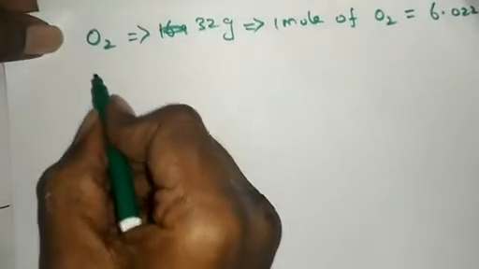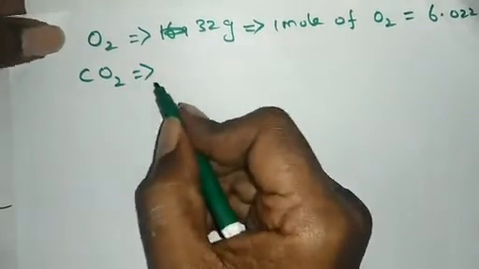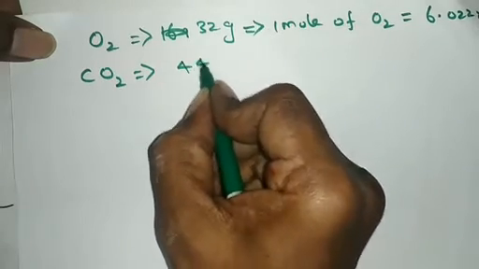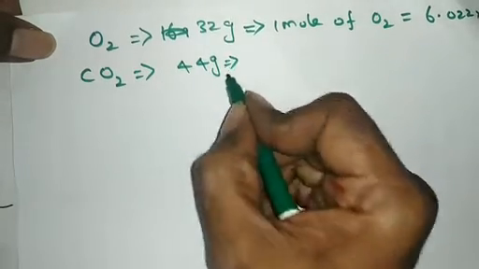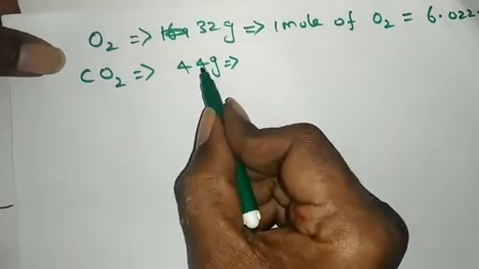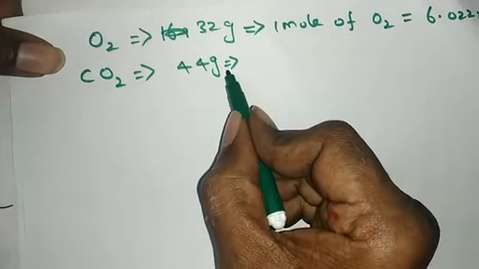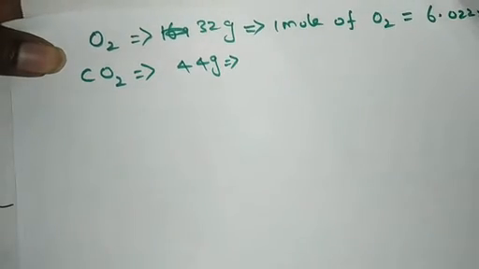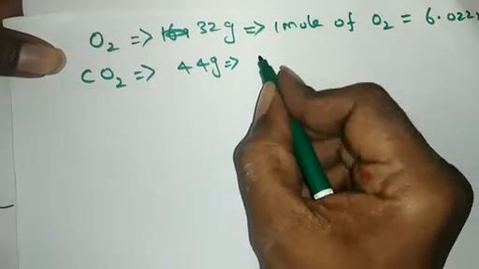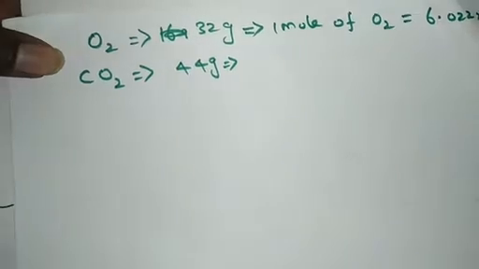One more example, if I take carbon dioxide, what is its molecular weight? Gram molecular weight is 44 grams. 44 grams contains Avogadro number of particles. This 44 grams again equal to 1 mole of carbon dioxide. So 1 mole of carbon dioxide is equal to 44 grams and 1 mole of any substance contains Avogadro number.